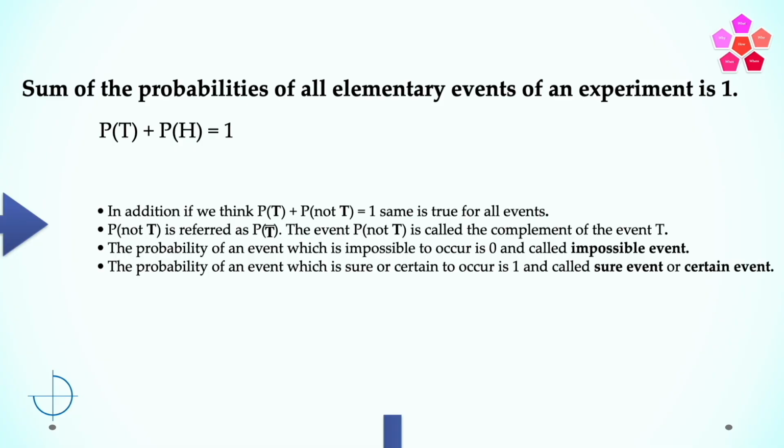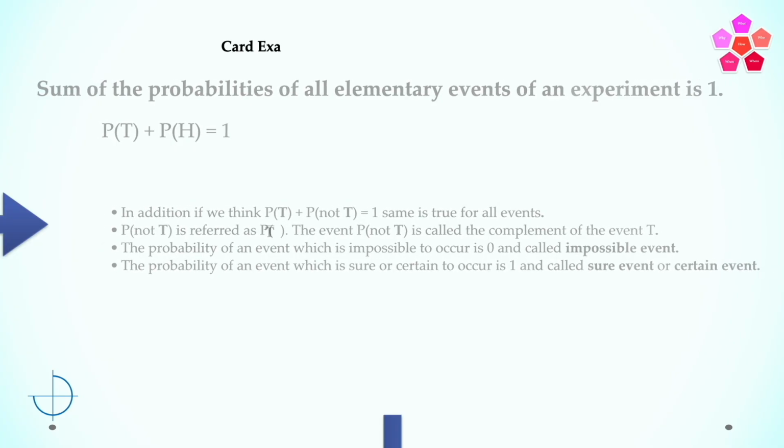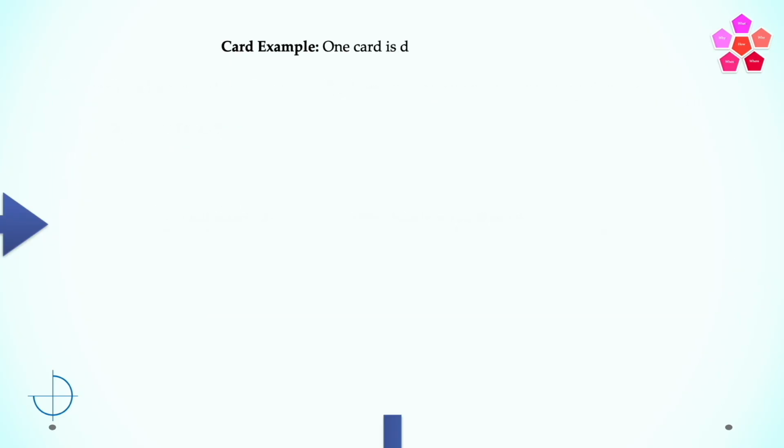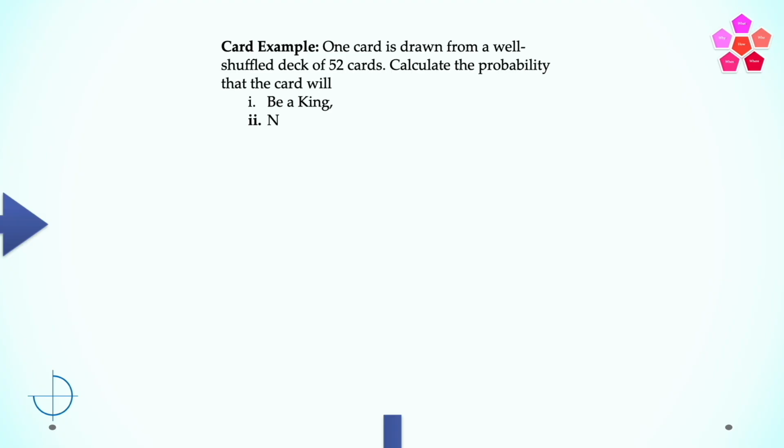Finally, taking another example, and this time a card example. One card is drawn from a well-shuffled deck of 52 cards. Calculate the probability that the card will be a king or it will not be a king. The description of a deck of cards was mentioned earlier in the assumptions, and we have a well-shuffled deck to make sure equally likely outcomes of drawing one card from the deck.